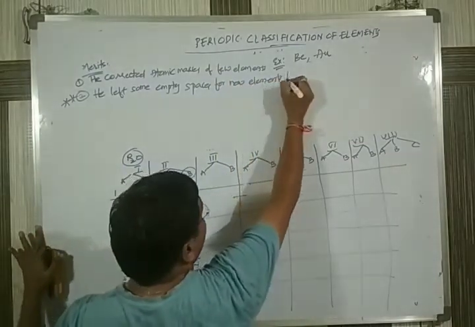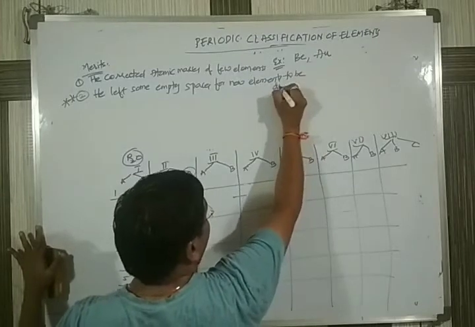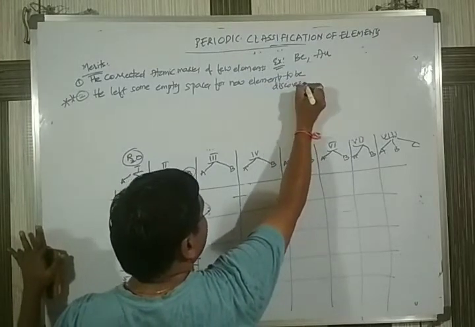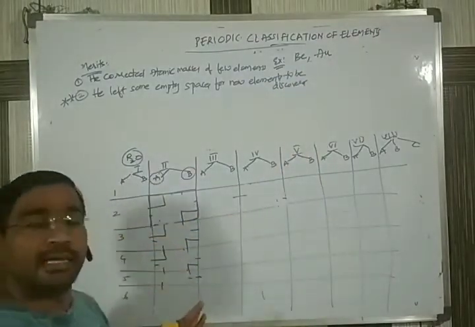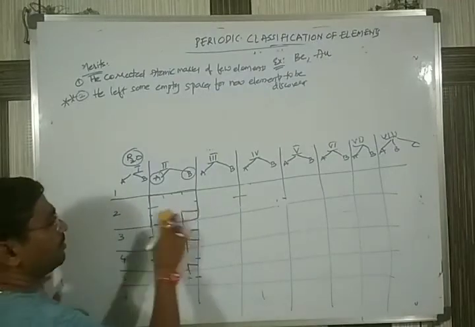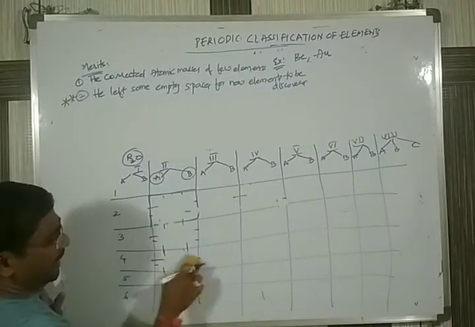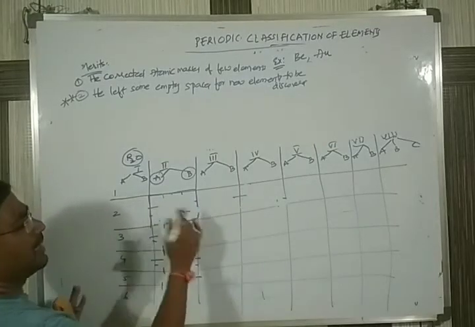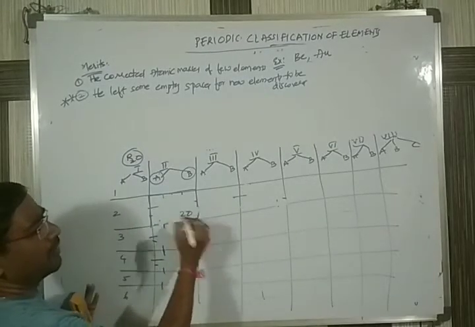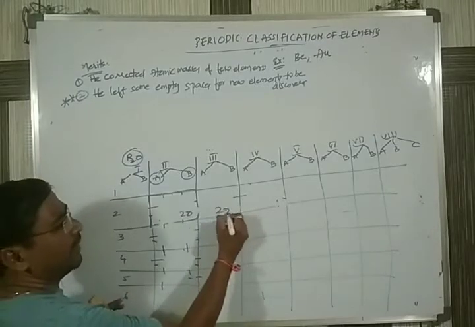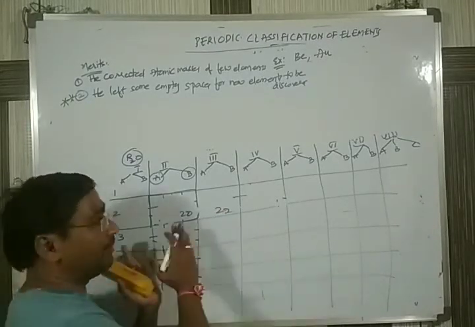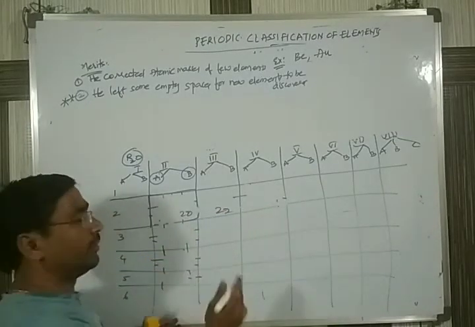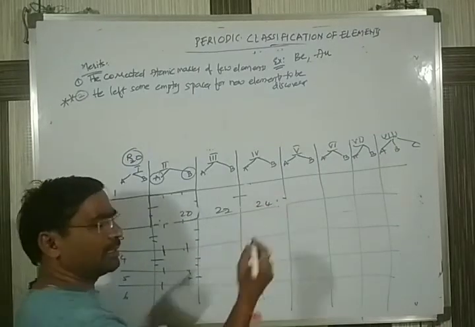To understand, let me give an example. He was already arranging elements in increasing order. Let's assume there is an element with atomic mass 20, next one 22, next 24, like this, arranging the already existing elements.